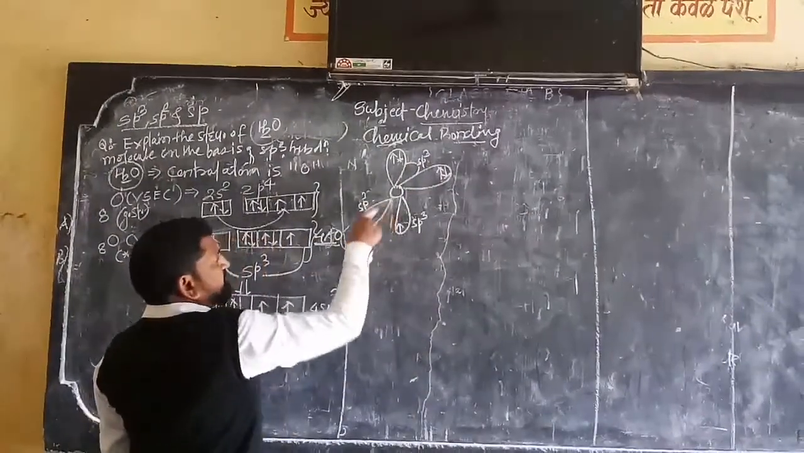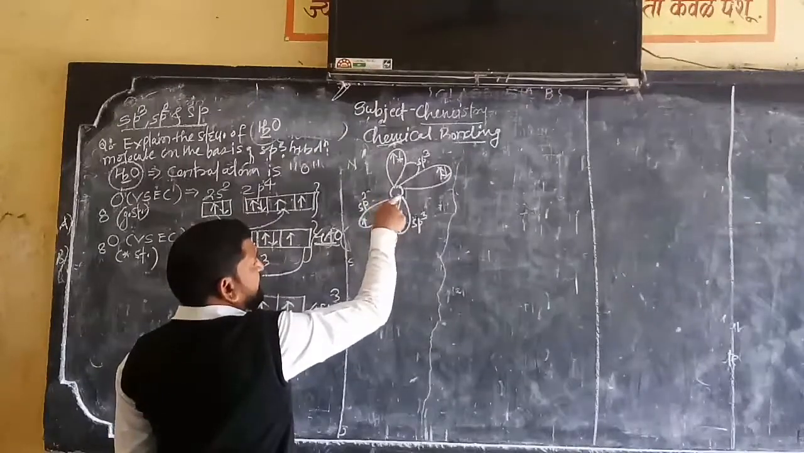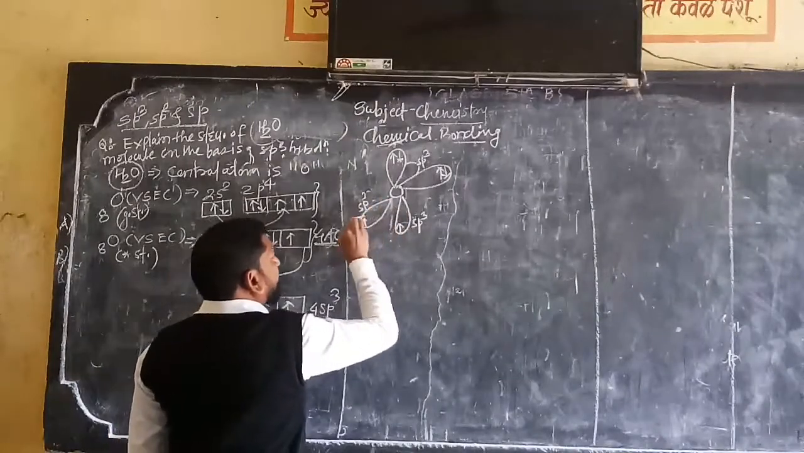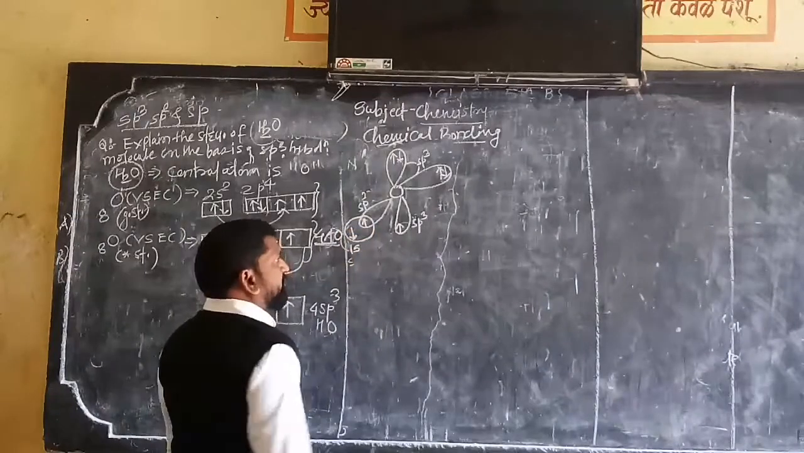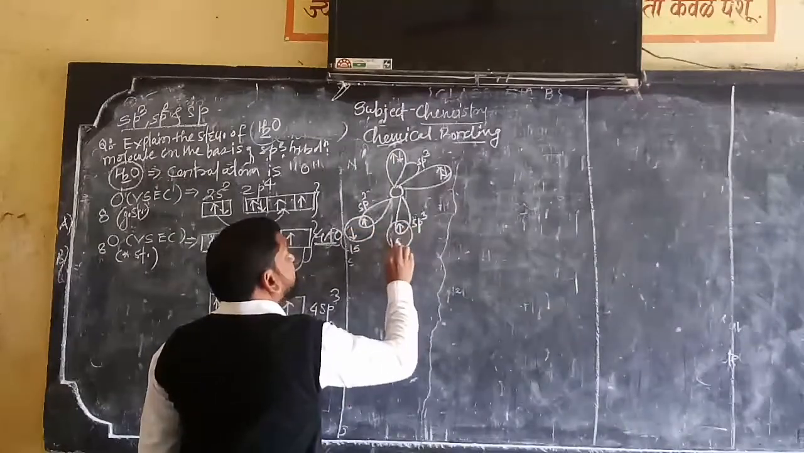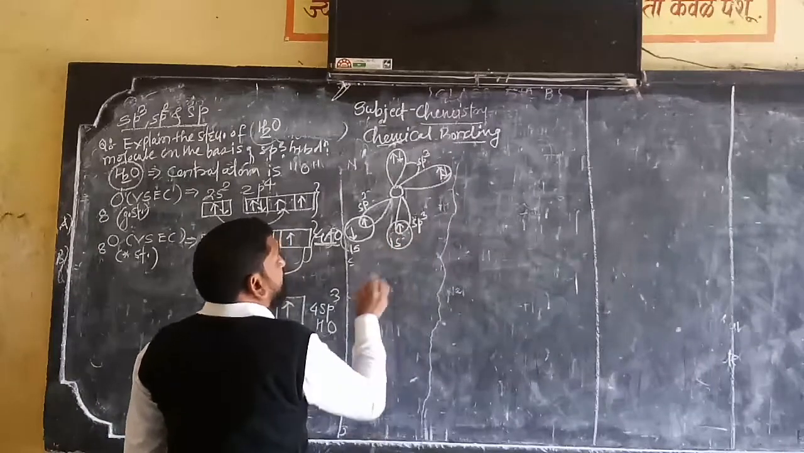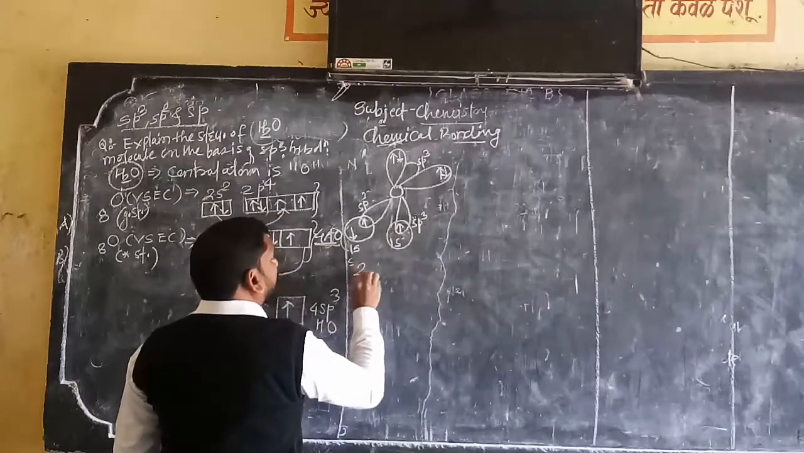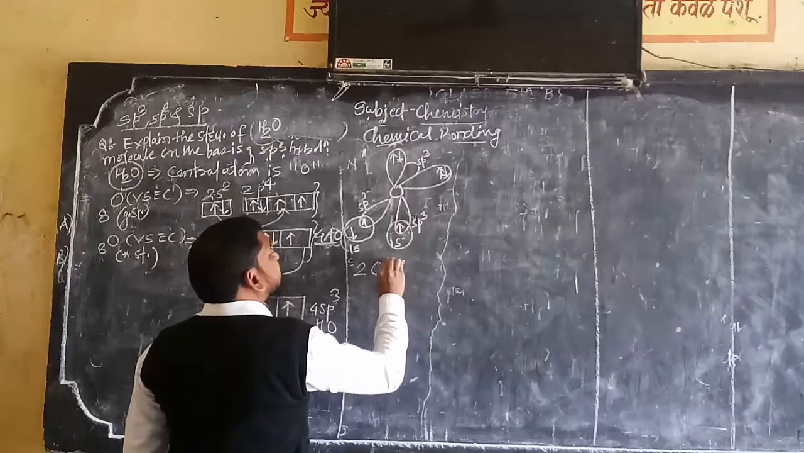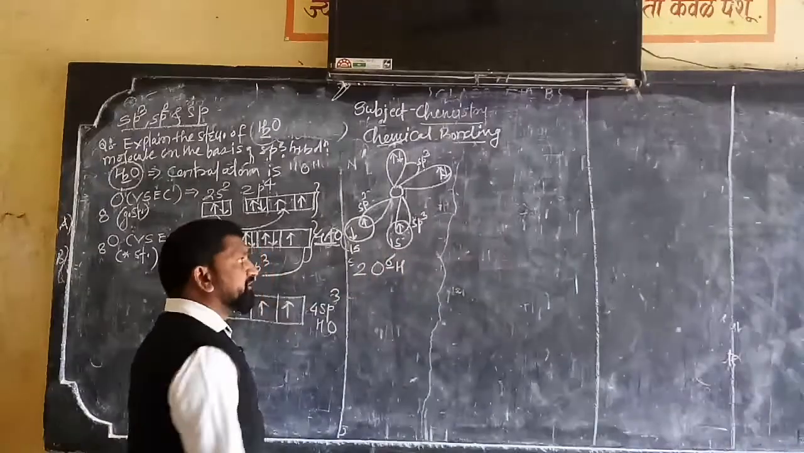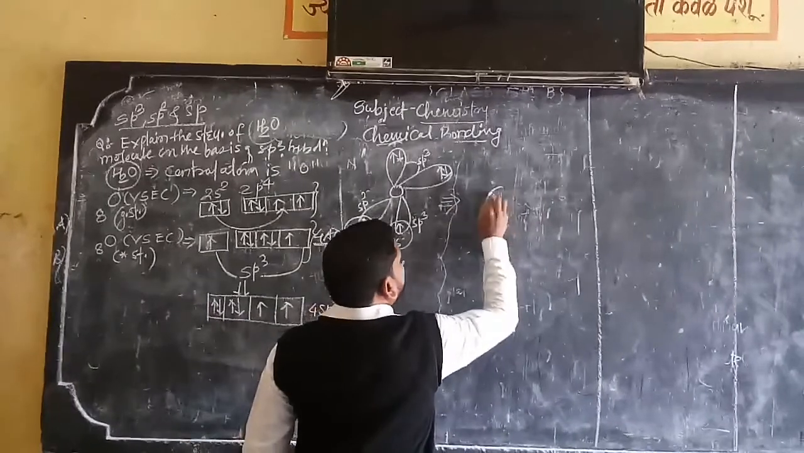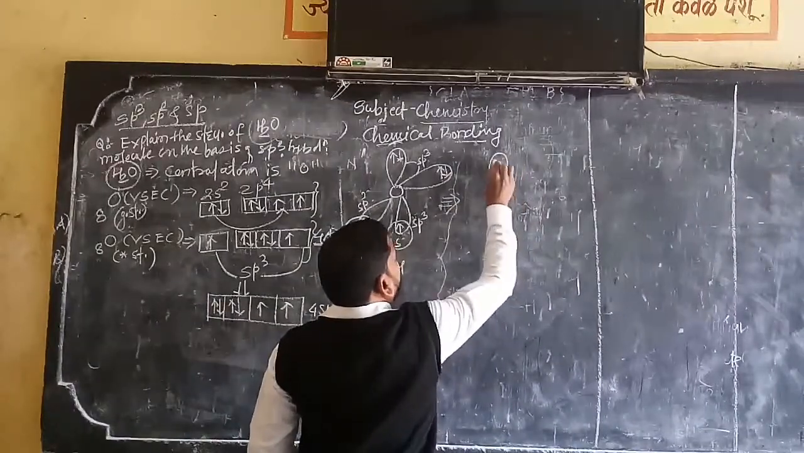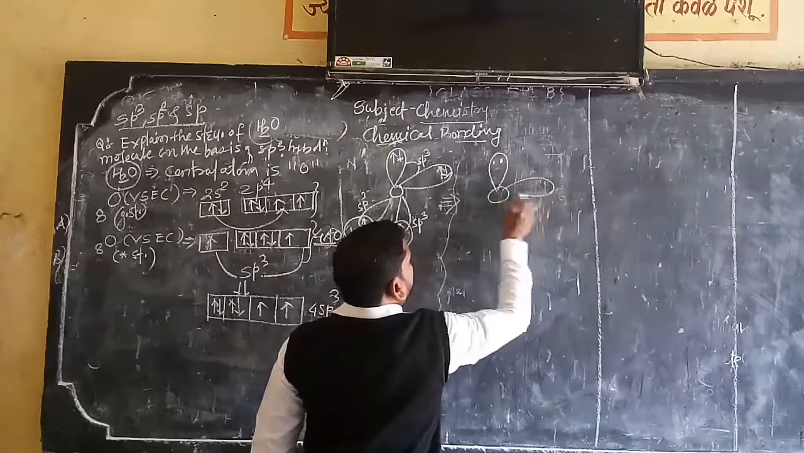Now these 2 sp3 hybrid orbitals of the oxygen atom overlap axially with the 1s atomic orbital of the hydrogen atom, forming how many covalent bonds? 2 O-H sigma covalent bonds. The same diagram we can write in this way. See here, this is also a lone pair.